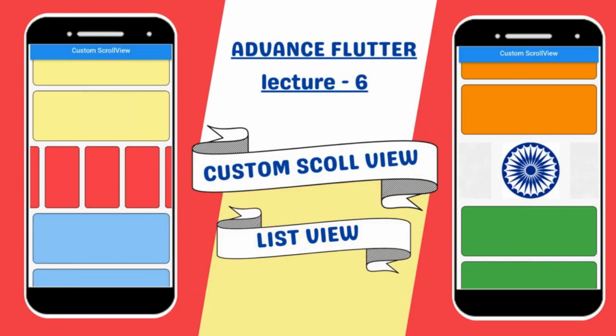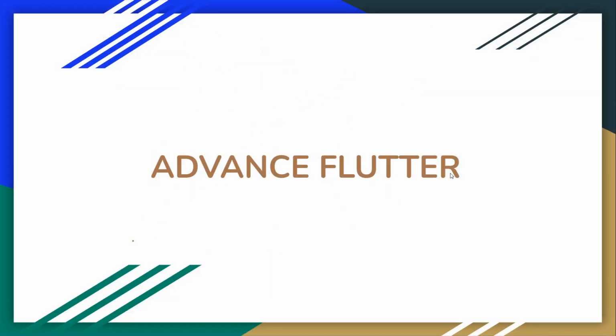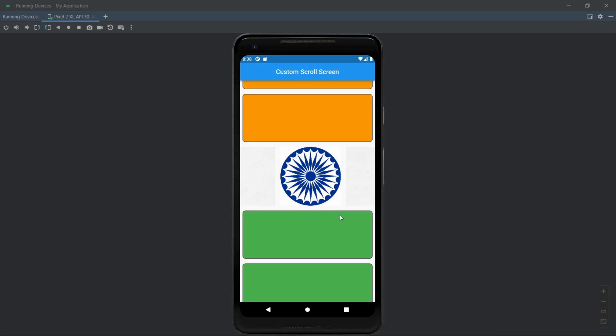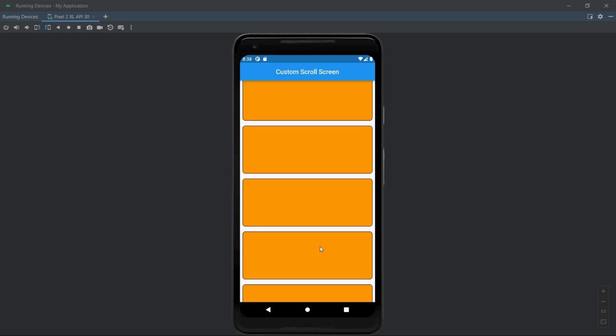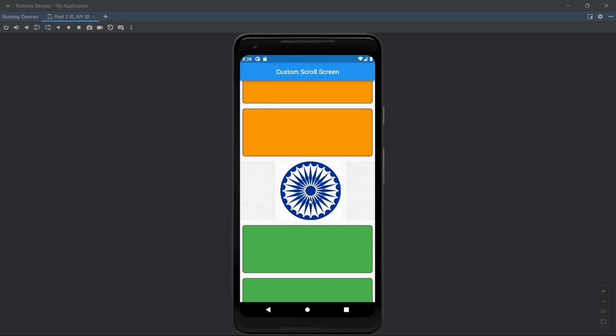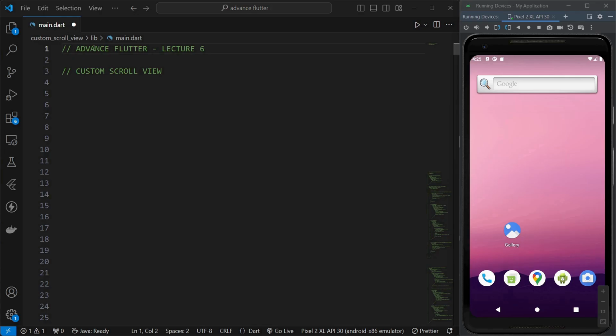So hey guys, welcome back to the next lecture of our advanced Flutter series. We are continuing with our chapter 1 and going to see custom scroll view in this video. Here is the demonstration. So here we are going to create first vertical columns like this. Then we are going to create horizontal rows like this. And later we are going to look at what slivers are, what delegates are, how to use image assets and much more. So let's get started.